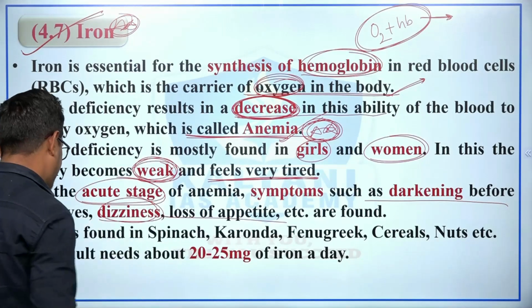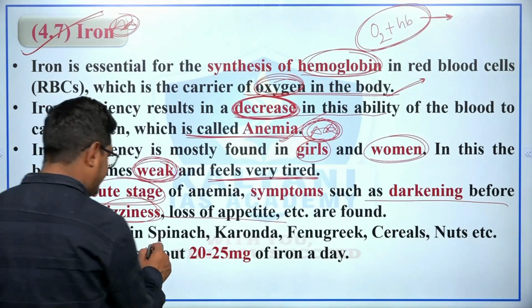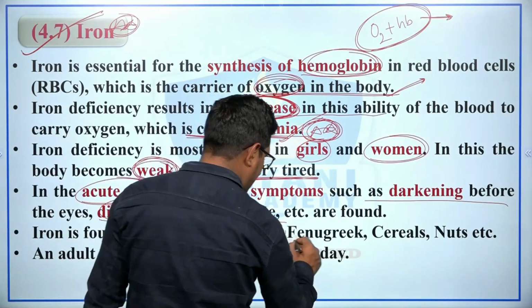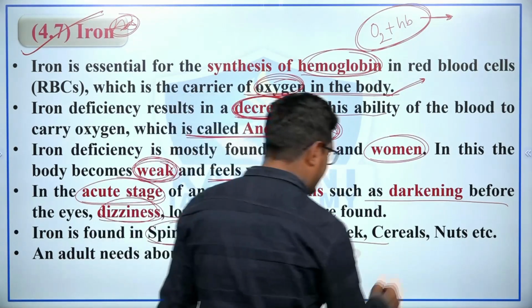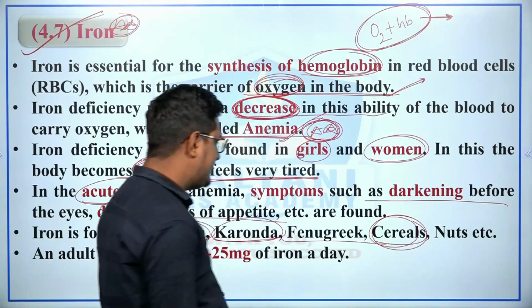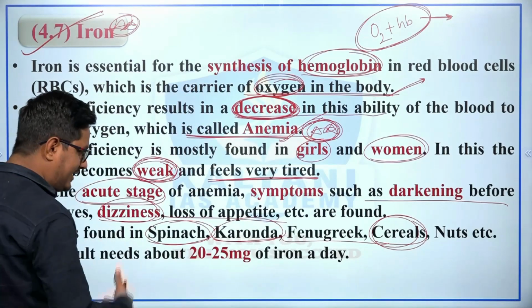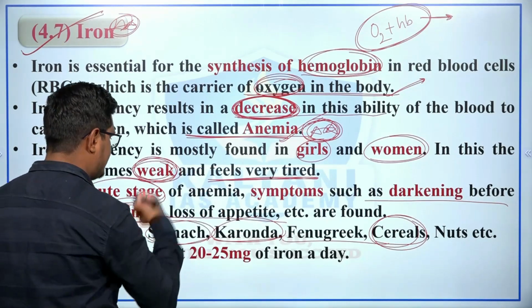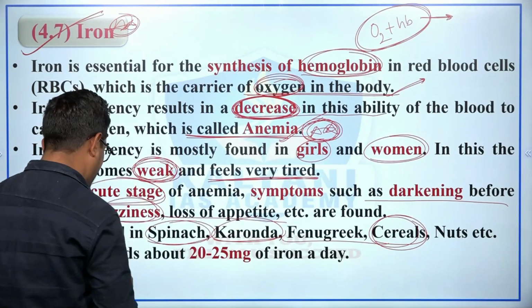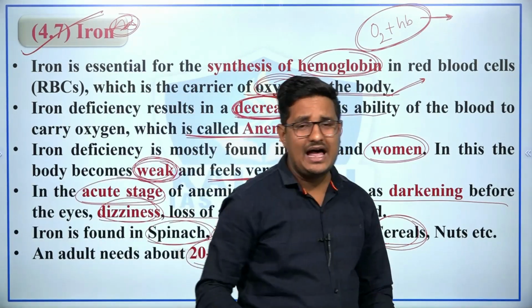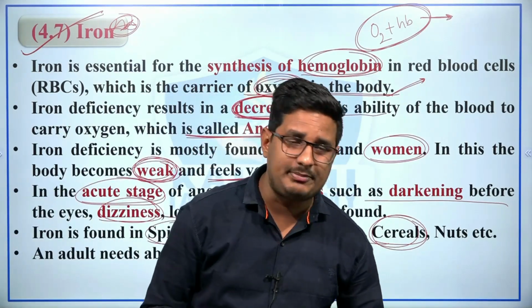Iron is found in spinach, coriander, then fenugreek, cereals, nuts, etc. And we can say that jaggery is also a source of iron. An adult needs 20 to 25 gram of iron, and iron is required during pregnancy.